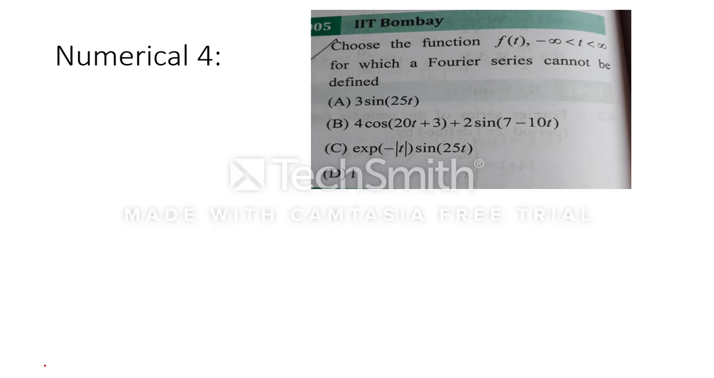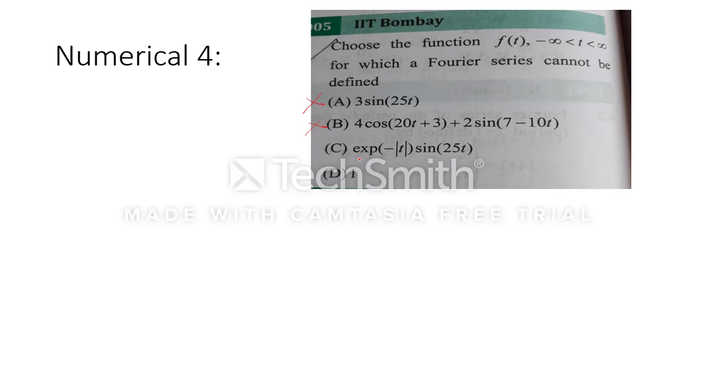Now here, choose the function f(t) for which Fourier series cannot be defined. We know that Fourier series cannot be defined for a non-periodic signal. So indirectly they are asking which signal is non-periodic. If only a sine signal is there, it will definitely be periodic, so this can't be the option. If two signals are there, 20t and 10t, when we find T1 by T2, we will find that this is also periodic, so this can't be the option.